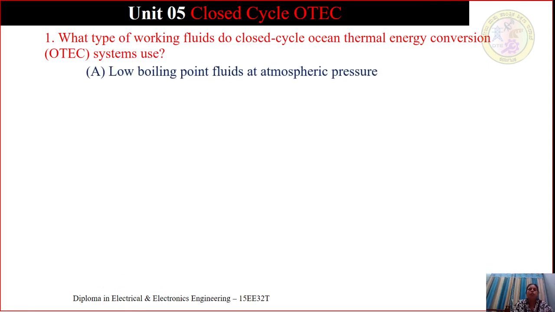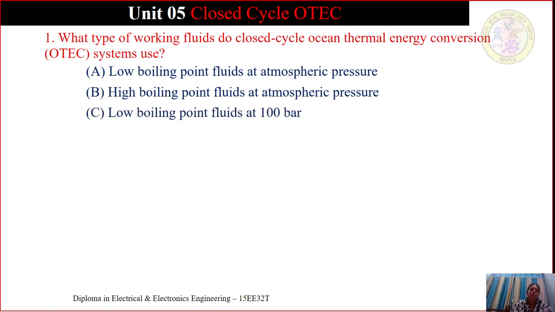A is low boiling point fluids at atmospheric pressure, B is high boiling point fluids at atmospheric pressure, C is low boiling point fluids at 100 bar and D is high boiling point fluids at 100 bar. What is the solution? We have seen the working fluid used in the closed cycle ocean thermal energy conversion.